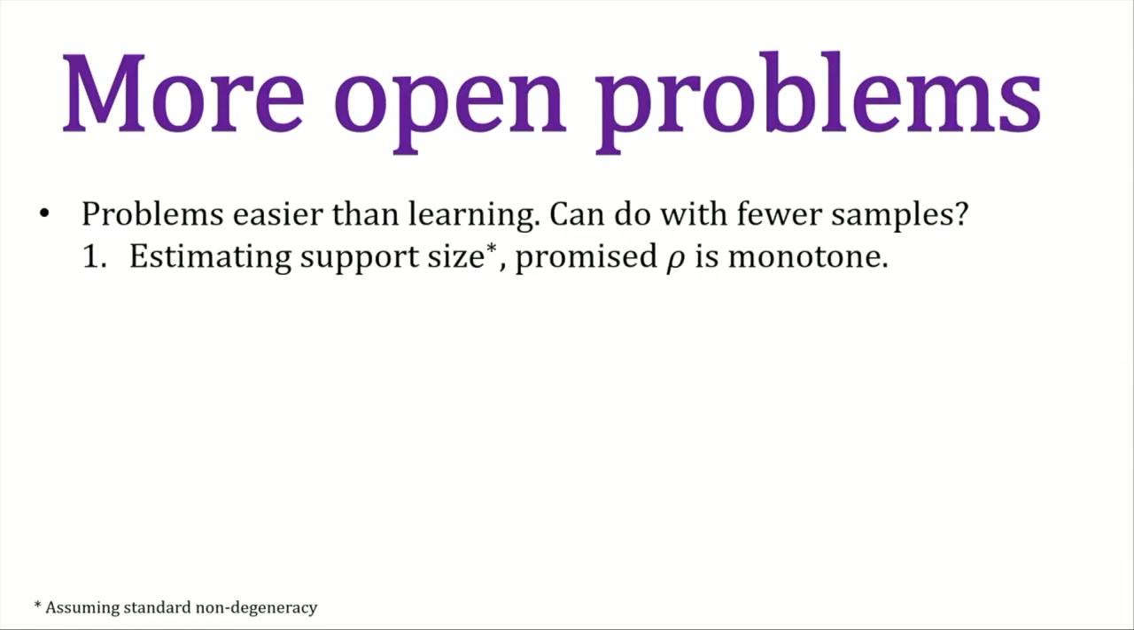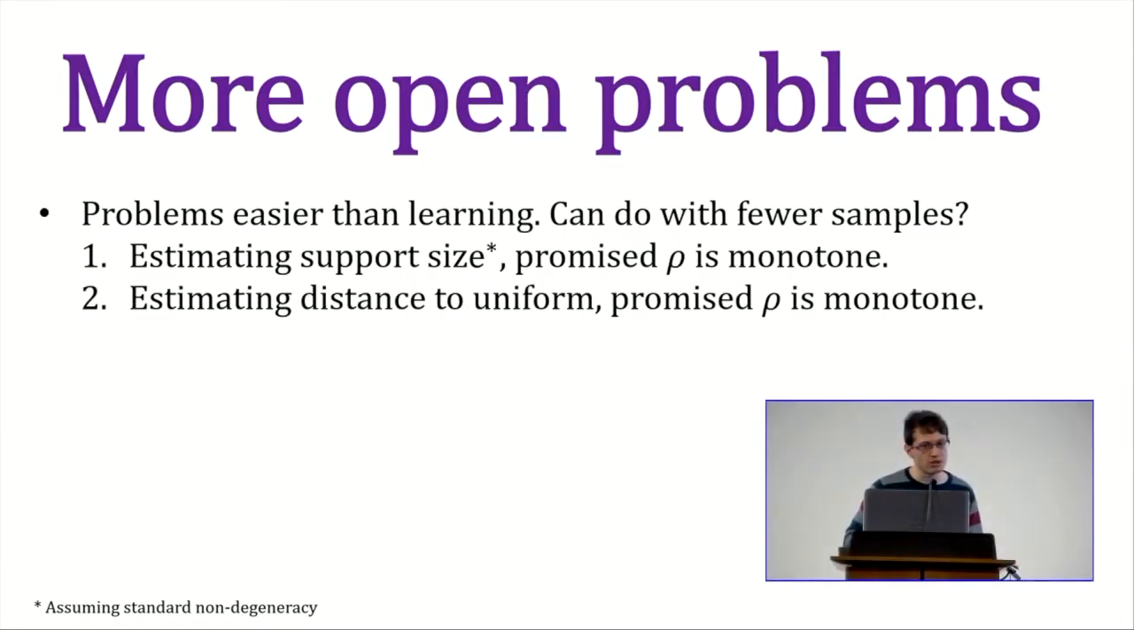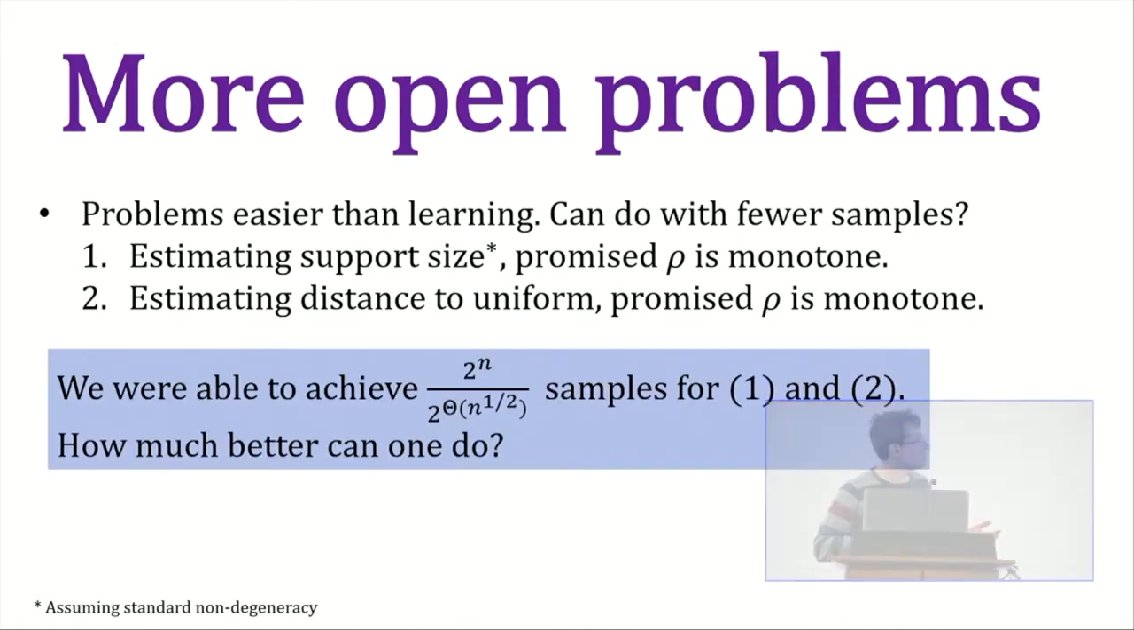And finally, there are a couple of problems, estimating support size and estimating distance to uniformity, that are easier than learning, because if you have a learning algorithm, you get an algorithm for these problems for free. The question is, can you bypass learning and achieve better sample complexity? And we do achieve sample complexity that's better than our learning algorithm. So what's the best that can be achieved for these problems? Thank you very much.